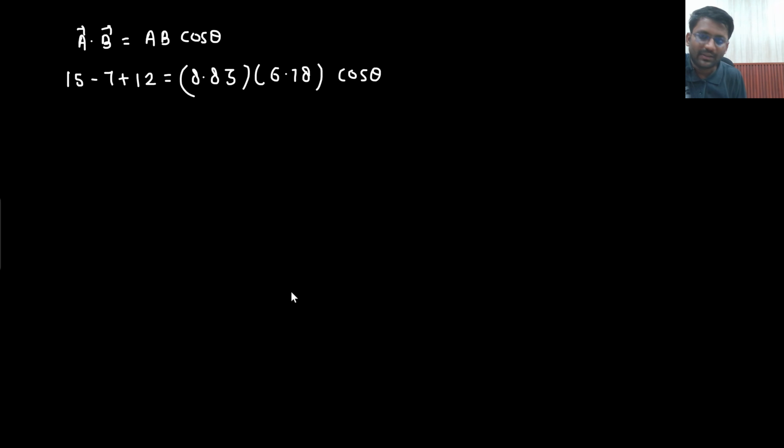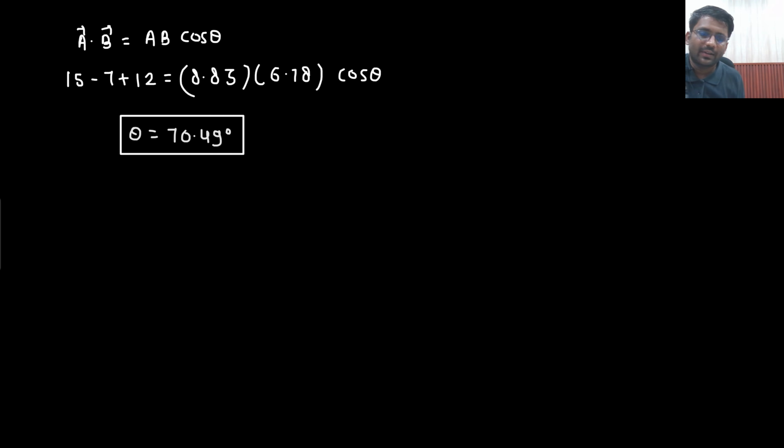So 6.78 multiplied with 8.83, take the reciprocal, multiply with 20, and then take the cos inverse. The value of theta you are getting is 70.49 degrees.